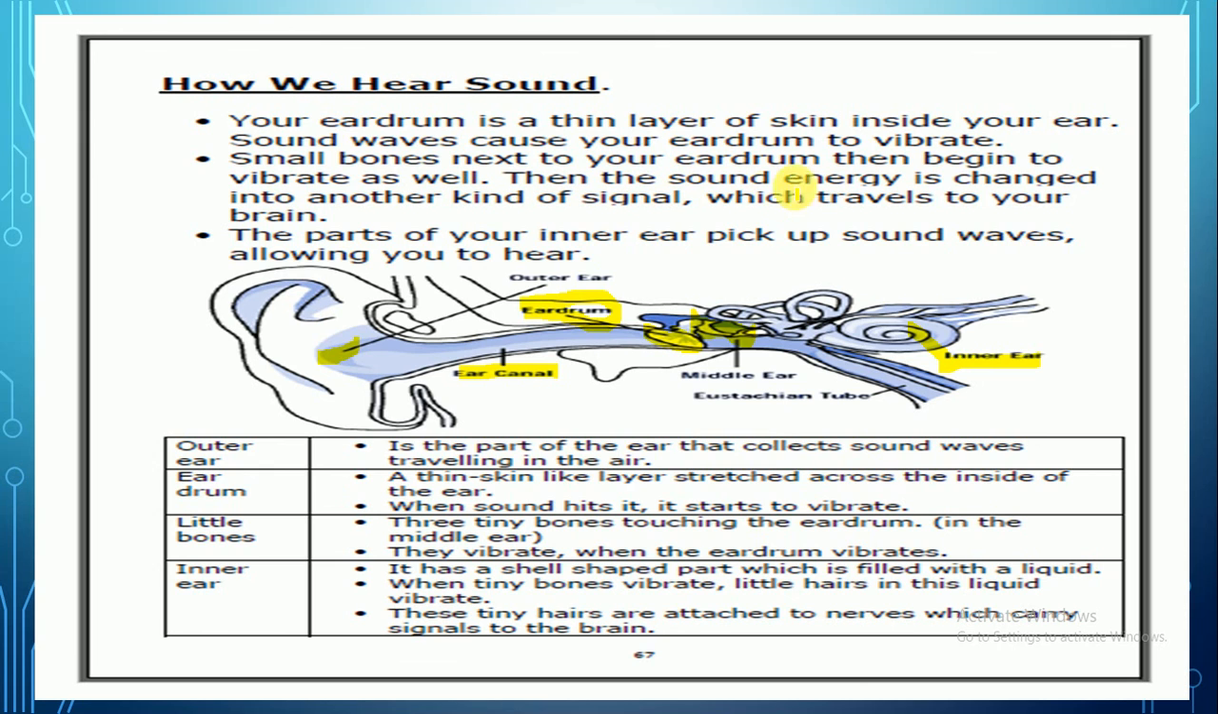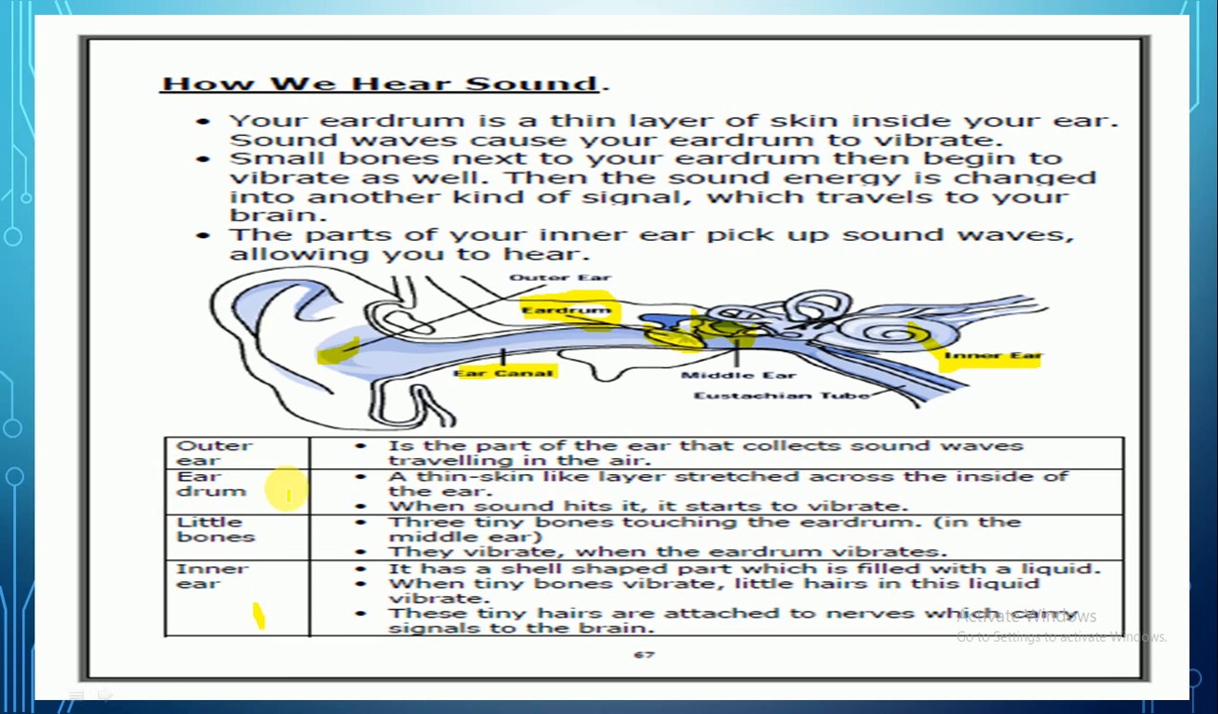Then the sound energy is changed into another kind of signal which travels to your brain through this part. Okay, it has here tiny ears. You remember the video? Yeah. The parts of your inner ear pick up sound waves allowing you to hear. Okay. So let's read the parts here. We have 4 parts, okay? Outer ear, eardrum, little bones, inner ear.